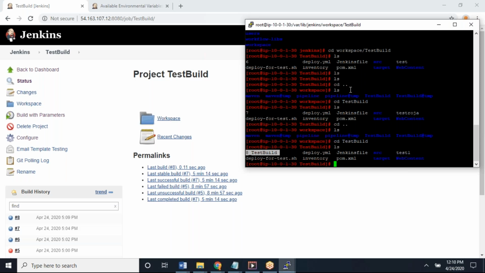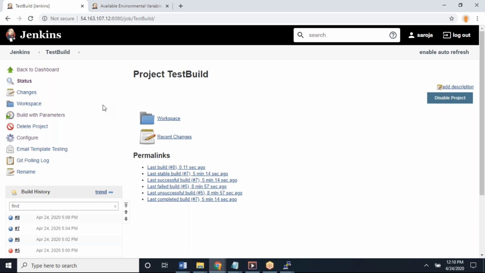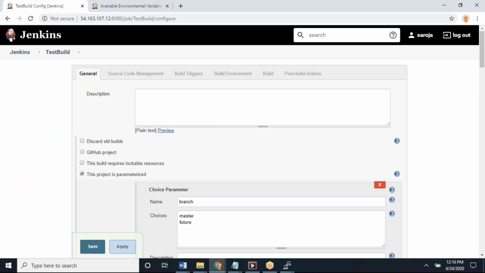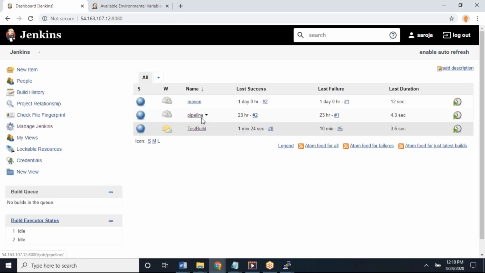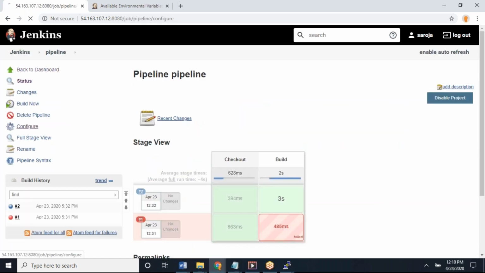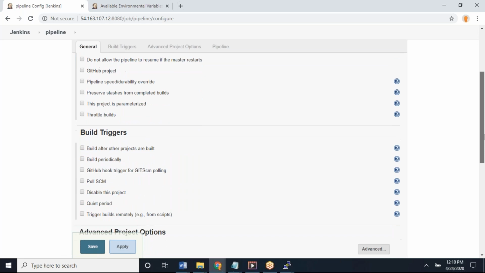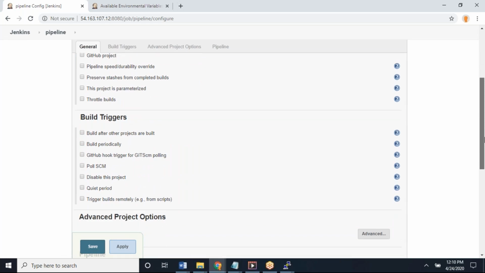Now go back to your Jenkins. Sorry, so configure. Now let's talk about one more type of job. Yesterday I showed the pipeline job, right? So go to the pipeline job. Configure. Come down. Here I can have a pipeline job in one more way also.